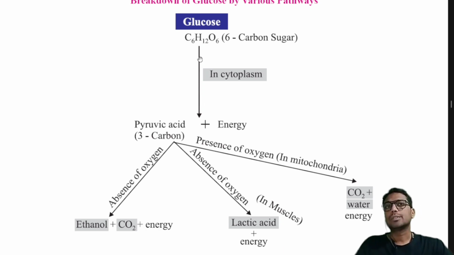So glucose, the glucose molecule, C6H12O6, is a 6 carbon sugar. In the cytoplasm, because of some enzymatic activity, this glucose is broken down into pyruvic acid, which is a 3 carbon compound. So the 6 carbon compound is converted into a 3 carbon compound, pyruvic acid, and a small amount of energy is released. Remember that the cytoplasm is the site.